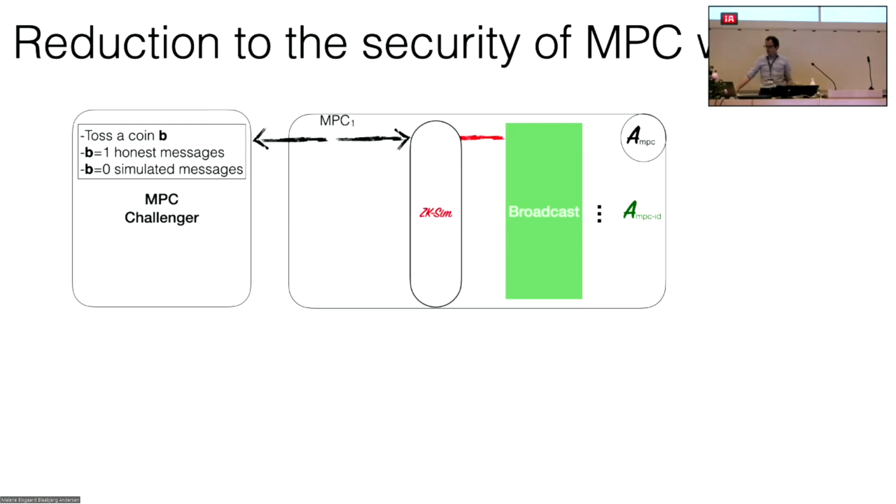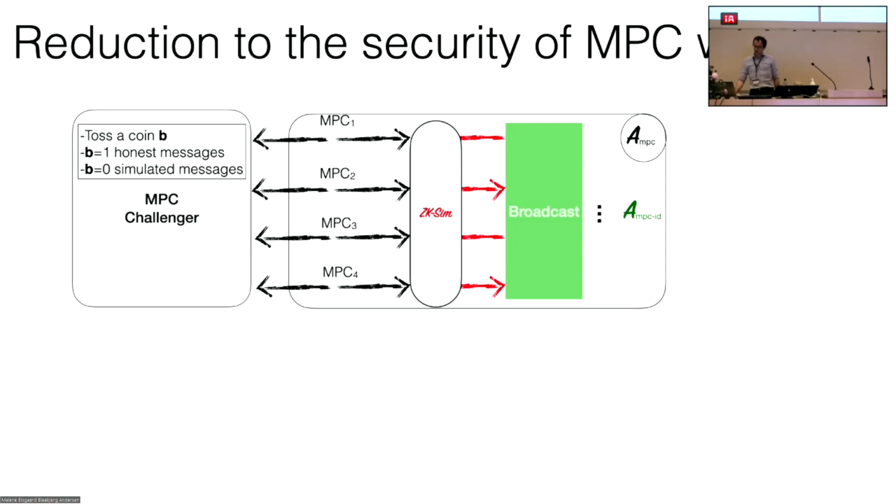And so, okay, now we construct our adversary for this MPC protocol that internally will generate this big adversary for our protocol that should be secure with identifiable abort, right? And it's a pretty simple reduction. We construct an adversary that acts as a proxy between the challenger and the underlying adversary with respect to the MPC messages. And we just do that.